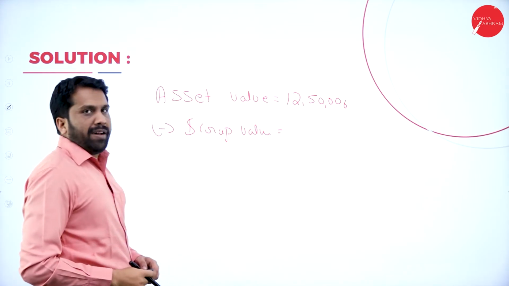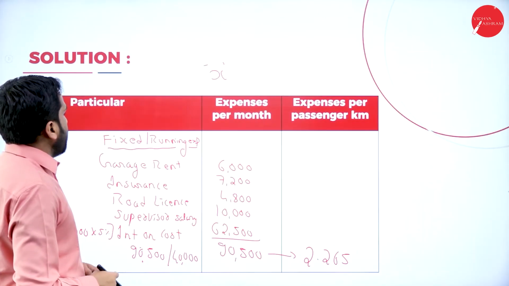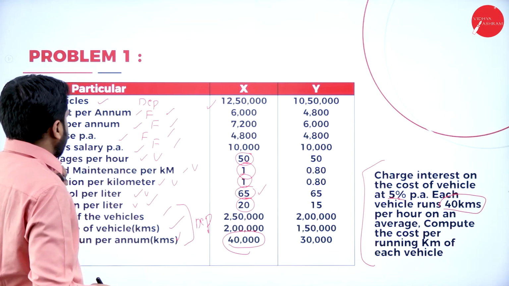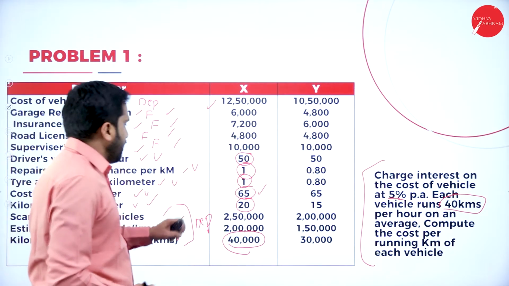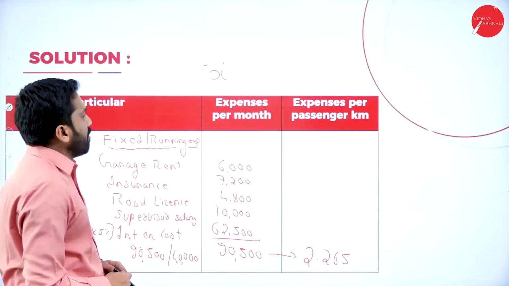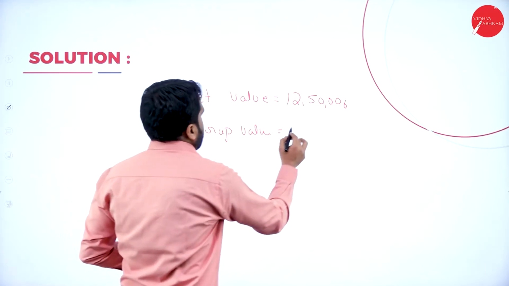What is your scrap value? I'll go back for that. The scrap value as per this is 2,50,000. Now, minus 2,50,000.